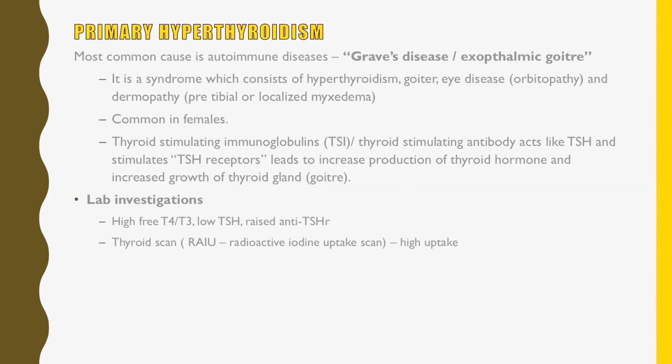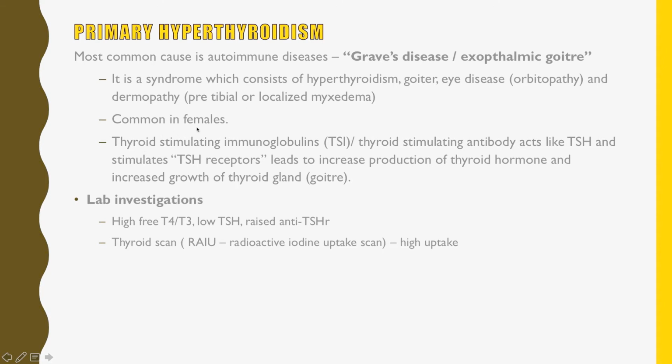The most common cause of primary hyperthyroidism is an autoimmune disease, Graves' disease, also called exophthalmic goiter. Ophthalmic means pertaining to the eye and ex means protruding outwards. It is a syndrome which consists of hyperthyroidism, that means high levels of thyroxine in the body, goiter, swelling in the neck like Hashimoto, eye disease, orbitopathies, and dermopathies, that means skin disorders like pretibial or localized myxedema, that means over the tibia there will be swelling or skin changes.